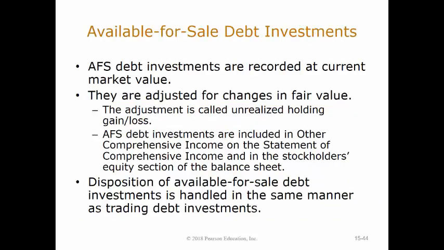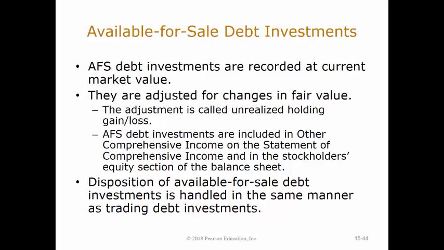For available for sale debt investments, we're basically going to do the same exact concept that we did for trading debt investments. But we are going to use something which has a crazy name called AOCI, Accumulated Other Comprehensive Income. And essentially what that is, instead of actually putting any gains on our income statement, we're going to put it into a different account. And the reason for this is if we put it right on our income statement, it's going to affect our income for the period. And if it was trading debt, it would, because we would sell it as soon as we possibly could.